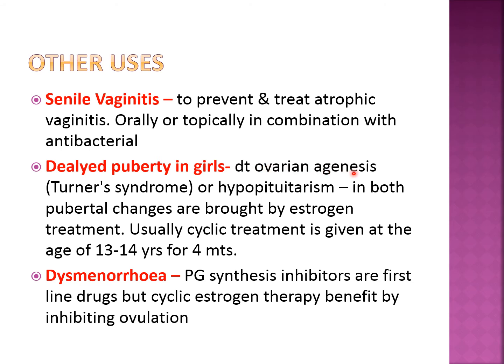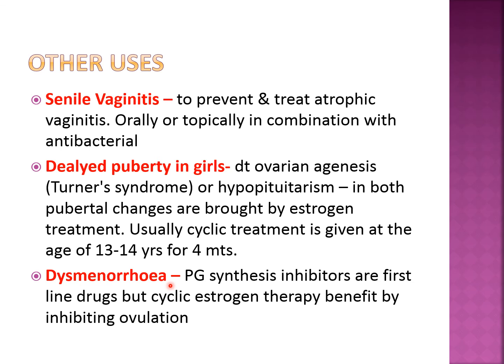Ovary नहीं develop हुई है या present नहीं है, so उसको बोलते हैं टर्नर सिंड्रोम, which is one of the genetic syndromes. और हाइपोपिट्यूटरिज्म, पिट्यूटरी की डेवलपमेंट नहीं हुई है, इसके लिए फंक्शनिंग पूरा इम्पेयर हो गया है पिट्यूटरी का. So in both, pubertal changes are brought about by estrogen treatment. Usually cyclical treatment of estrogen is given, sometimes along with progesterone and androgen and along with human chorionic gonadotropin, at the age of 13 to 14 years for 4 months.